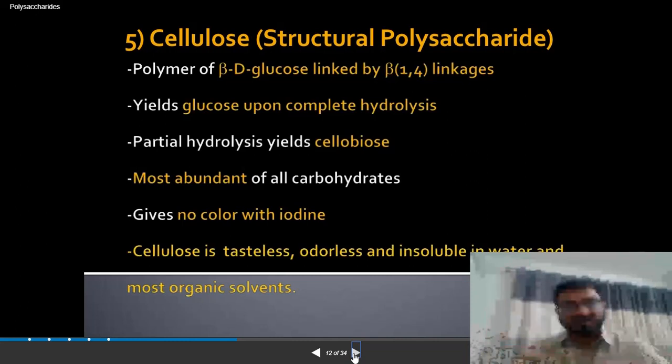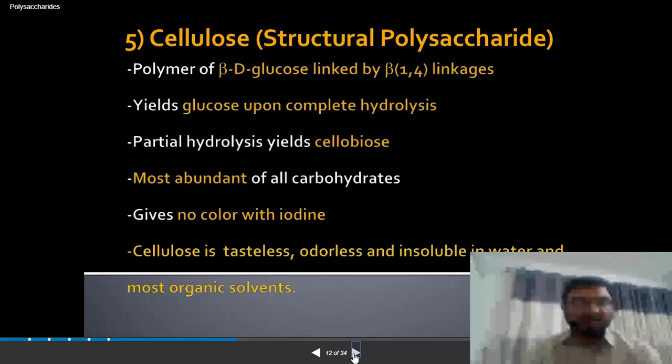It is again a polymer of more than 10 glucose units, but composed of beta D glucose instead of alpha D glucose. So again, it yields glucose, but beta D glucose, and it is abundantly available in nature, plant sources especially.